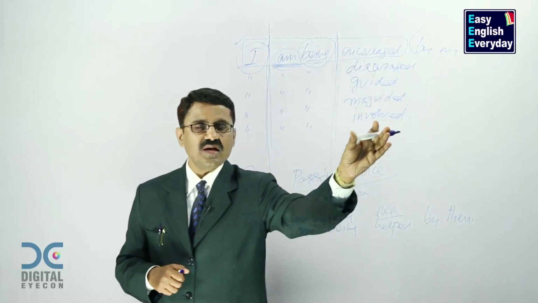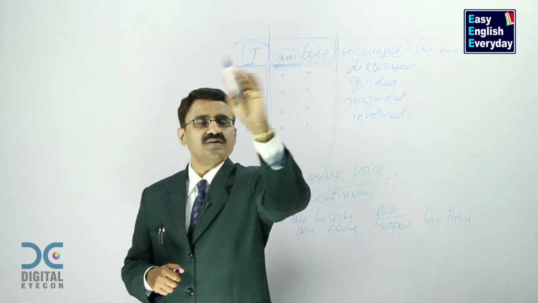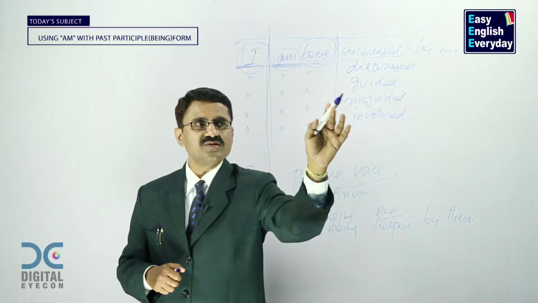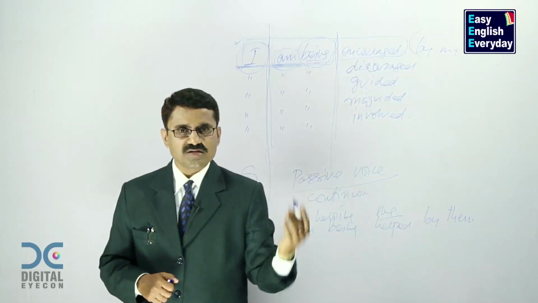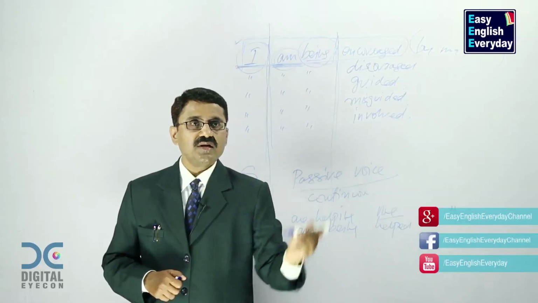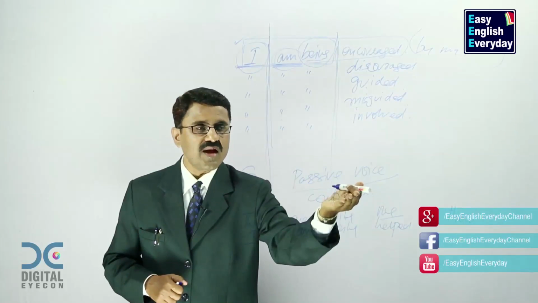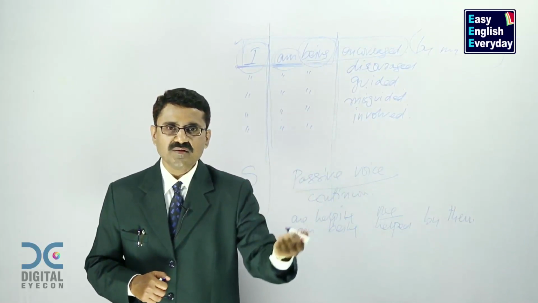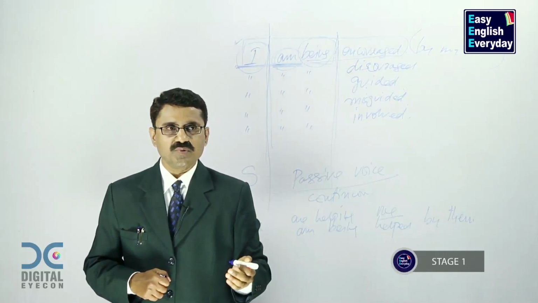Like this, you collect a large number of past participle forms, and this remains fixed. This does not change. Even if you make 100 sentences, this is going to be the same. These will be changing. So collect a large number of past participle forms and start adding them here and make sentences. And remember that you are using them to talk about some actions which are done to you temporarily, continuously, in incomplete form by somebody. Do this at stage 1.